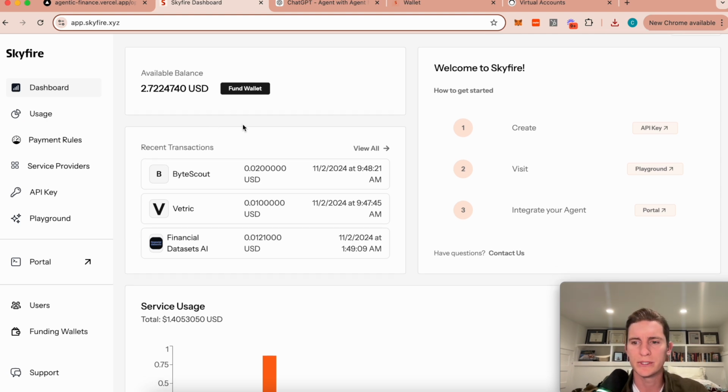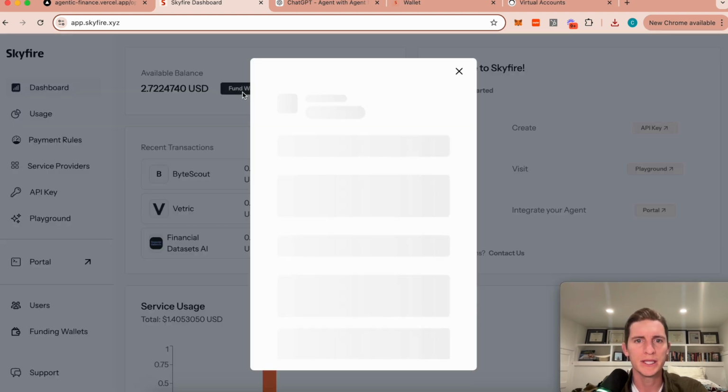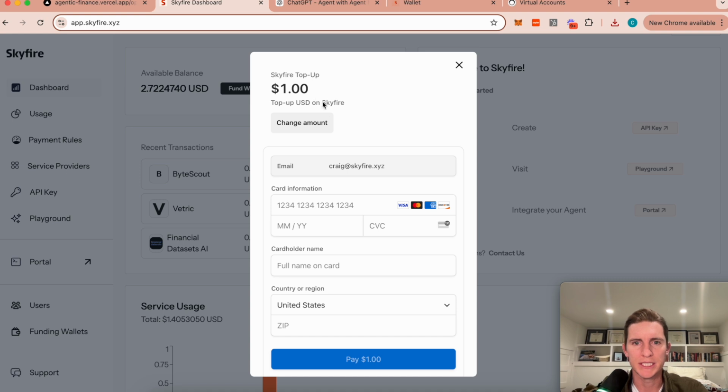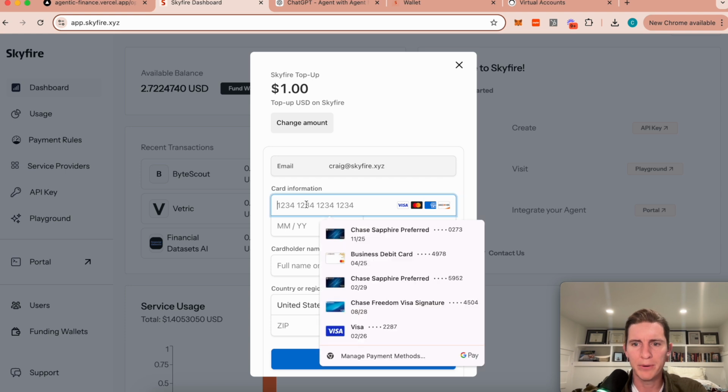The first thing we'll do is show the Bridge integration. Some of this was done beforehand. Skyfire is a Bridge customer, but you at least get to see Bridge in a flow here. Funding this wallet, you're going to see a Stripe interface for a credit card. This will go to a Bridge virtual account, and when it hits the virtual account, the USD will be converted into USDC and then deposited into this agent's account. So I'm going to put in my credit card information.